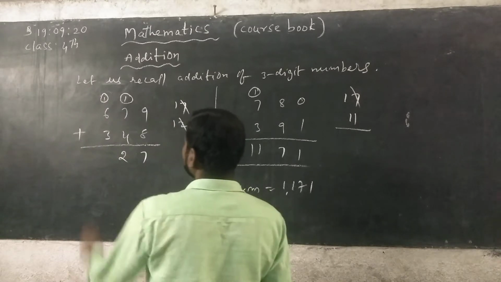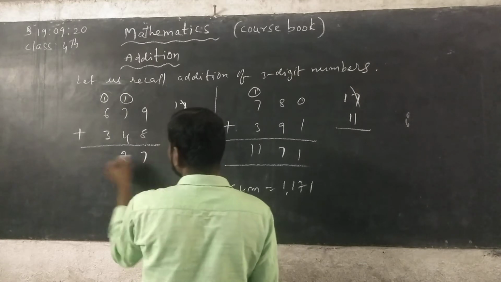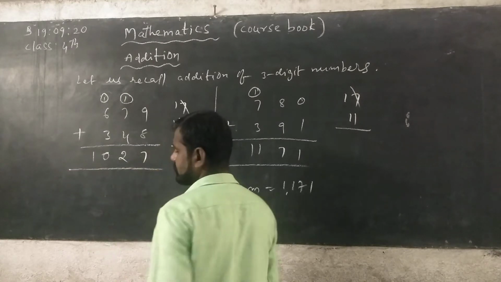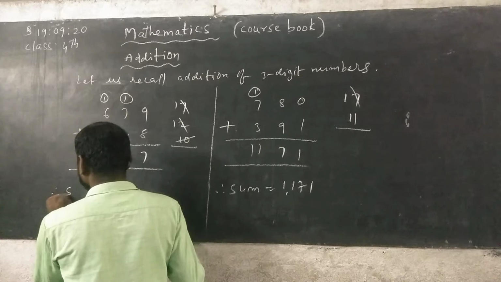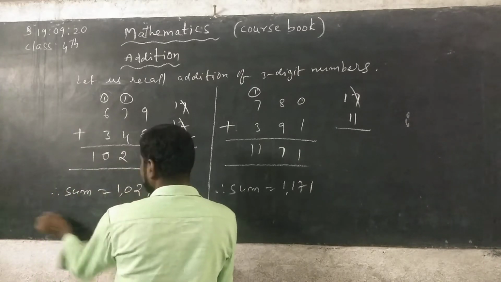So here 1 plus 6, 7, 7 plus 3, 10. This is the last digit, you can write directly 10. So therefore sum is equals to 1027.